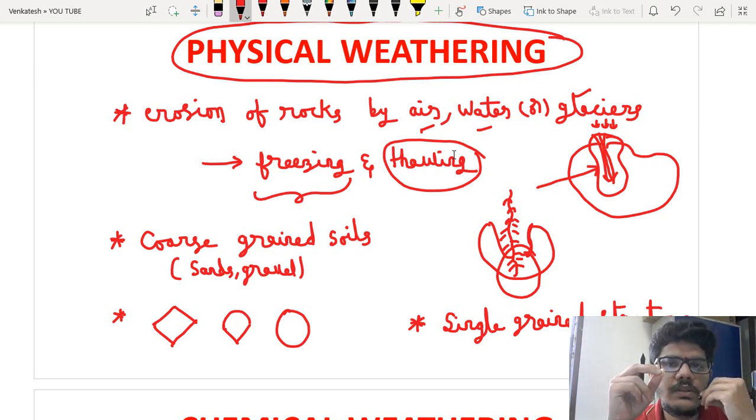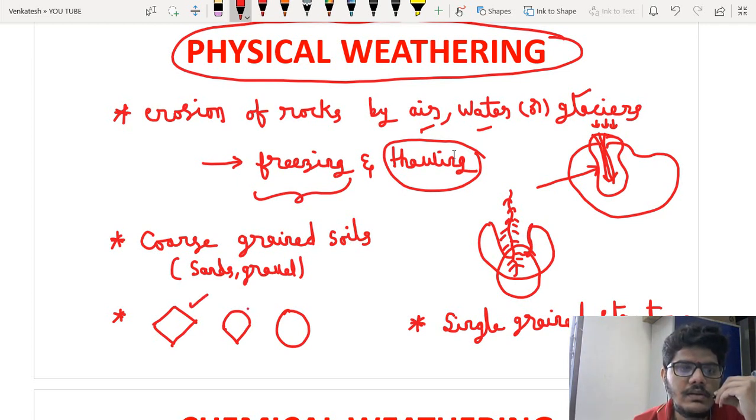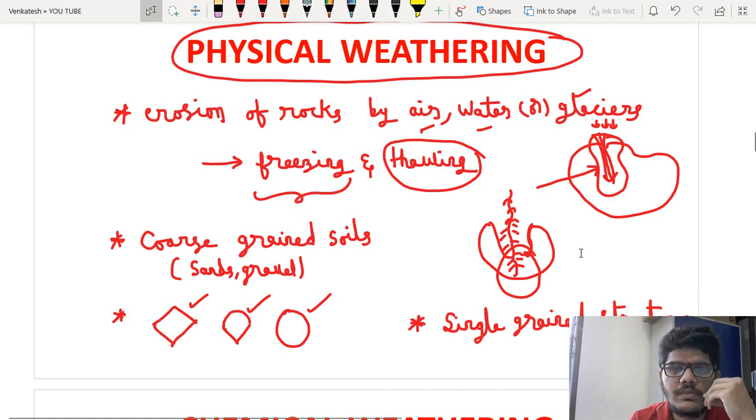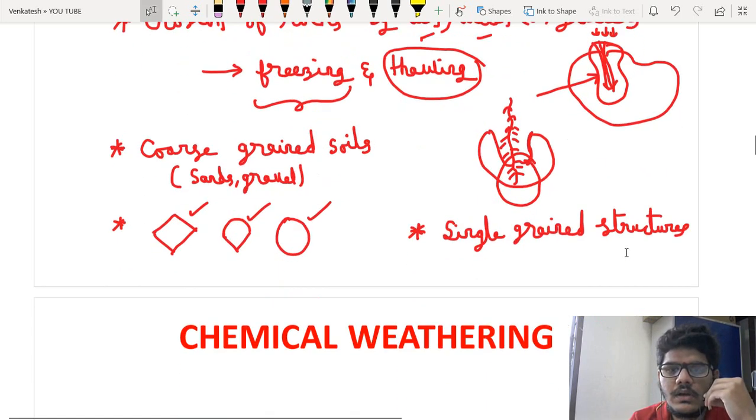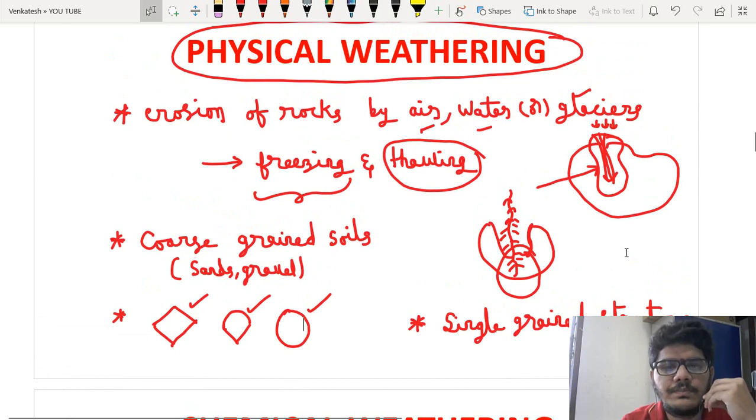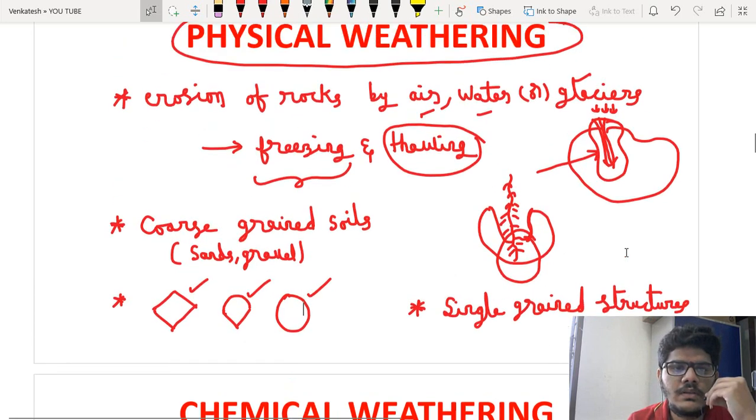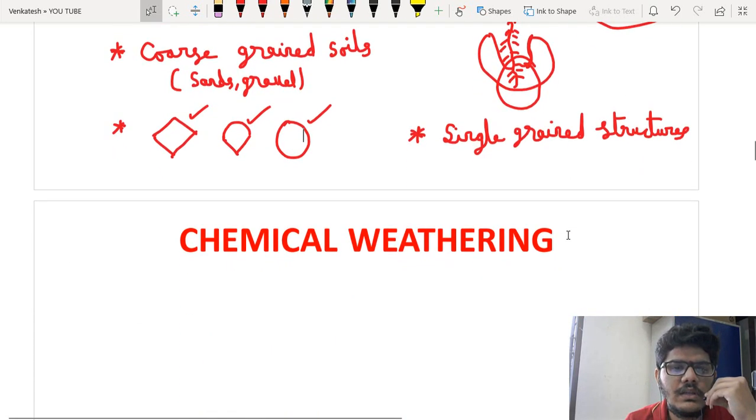So which types of soils are formed from physical weathering? Coarse grained soils. Examples are sands as well as gravel. The shape may be angular, subangular or round. The soils which are formed from physical weathering are known as coarse grained soils, and the structure present in these soils is single grain structure. So this is about physical weathering.